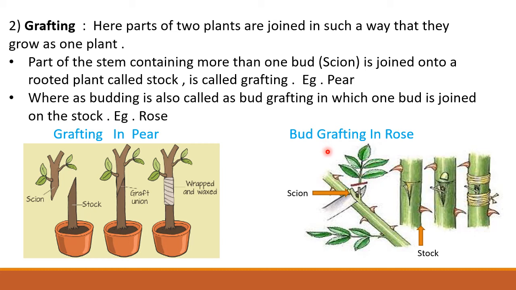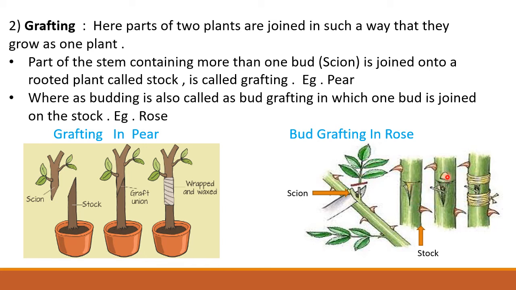For example, a plant of desired characteristics is selected and the bud of the plant is separated. This bud is called the scion, and this bud is inserted on another branch of a rose plant on which a T-shaped incision is made, and in this T-shaped incision the bud is inserted.